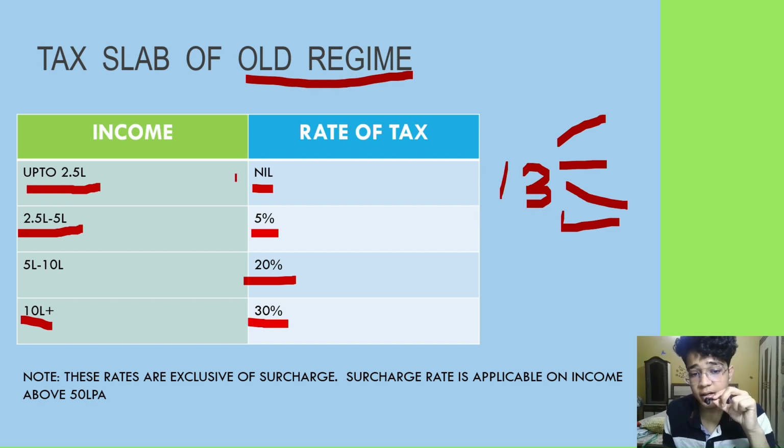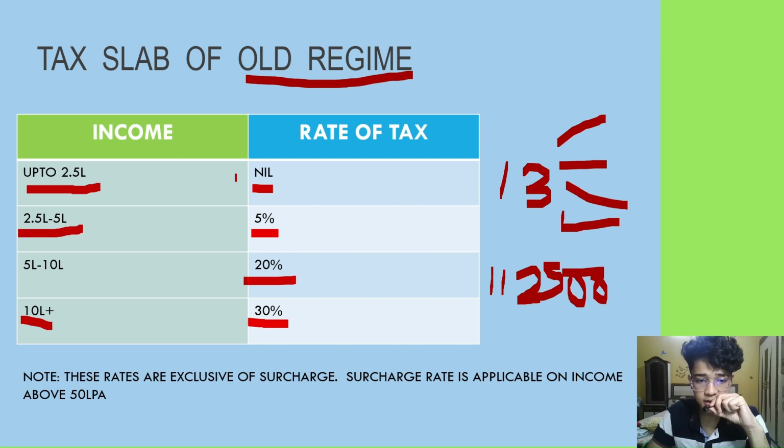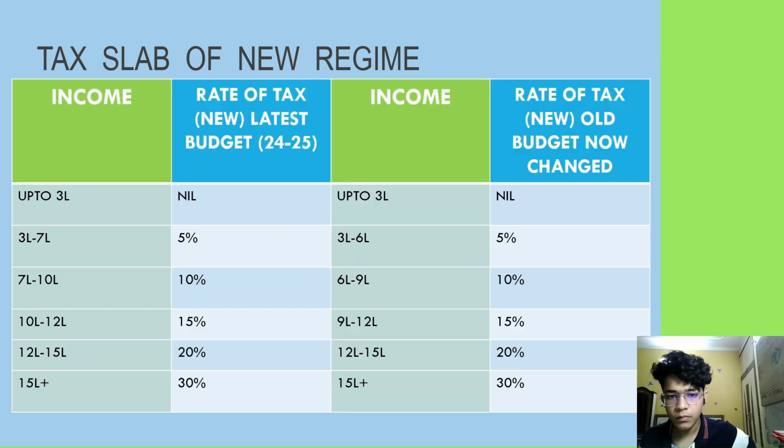People think that for income above 10 lakhs, the tax rate applicable will be 30%. But that is not the case. For the first 10 lakhs, in normal circumstances, the tax applicable will be 1,12,500. One must note that these rates are exclusive of surcharge. Surcharges are generally applicable on assessees whose income is above a certain limit.